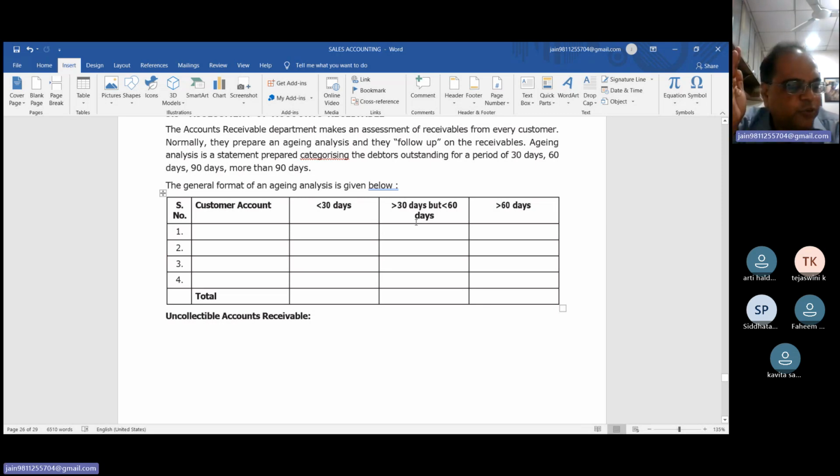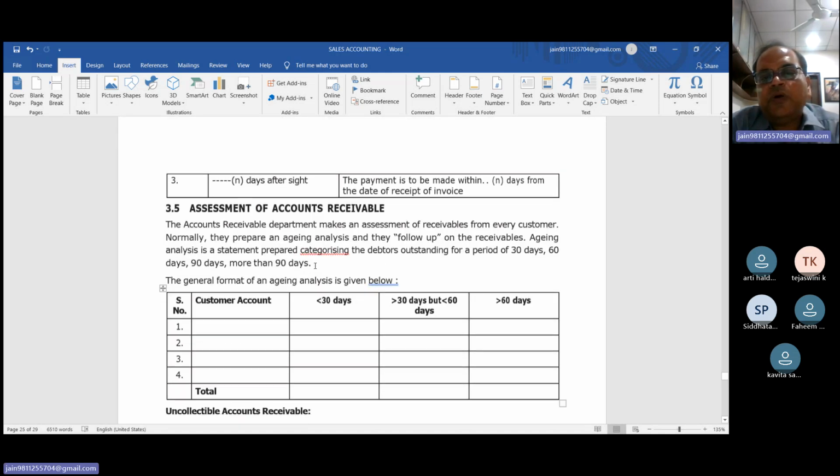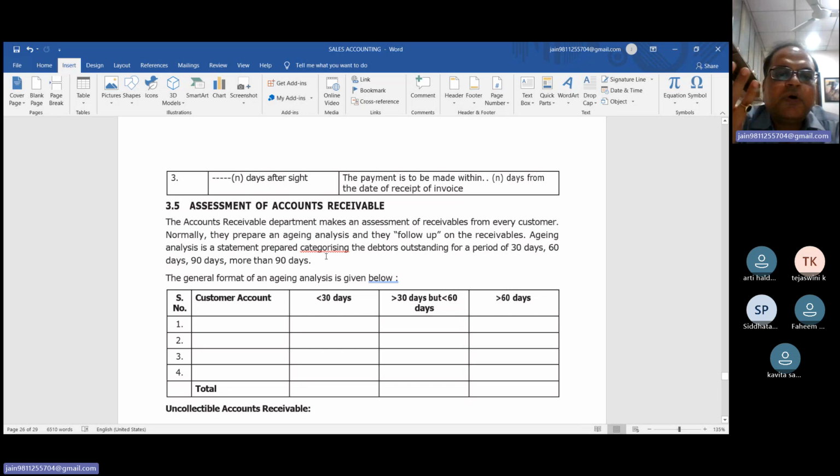We have categorized the customers on the basis of the number of days, or whether the customer fulfills all the terms and conditions or not. So this covers the assessment of account receivable. How to assess your account receivable? You will prepare the aging analysis statement.